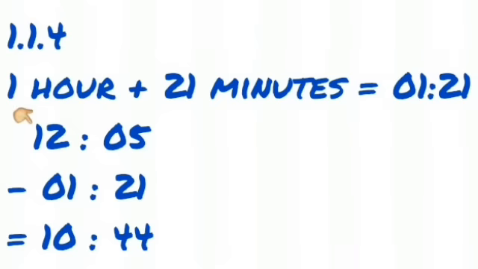So from the 12, I'm going to borrow 1 hour. I'm going to take it to the minutes. When it gets to the minutes, it can't be 1. It needs to be converted to minutes. So 1 hour in minutes is 60 minutes. So I have borrowed 60 minutes. So 60 minutes minus 20 minutes is going to give me 40. On this side of the hours, I was left with 11 hours. I minus 1 and it gives me 10. So my answer is 10:44.